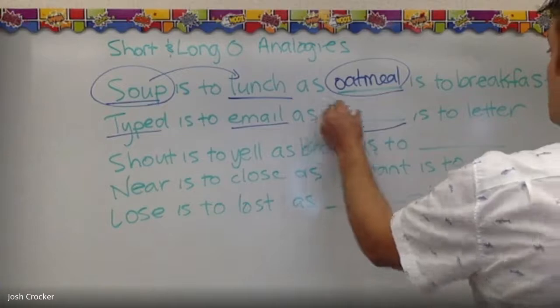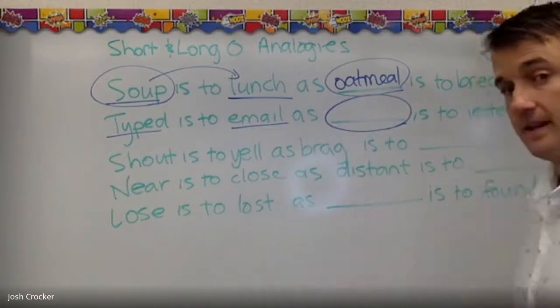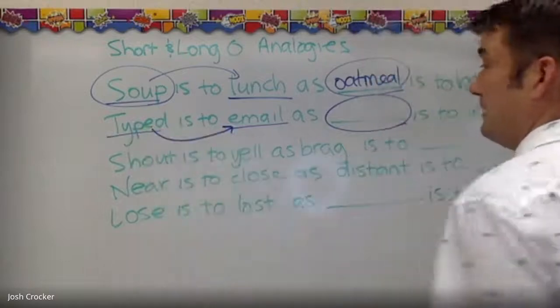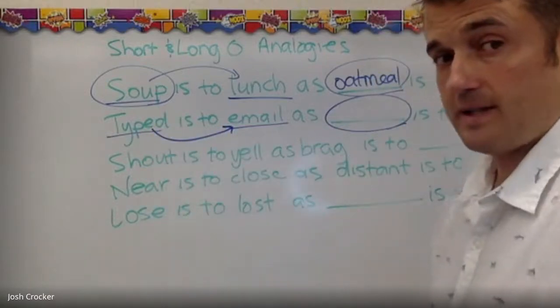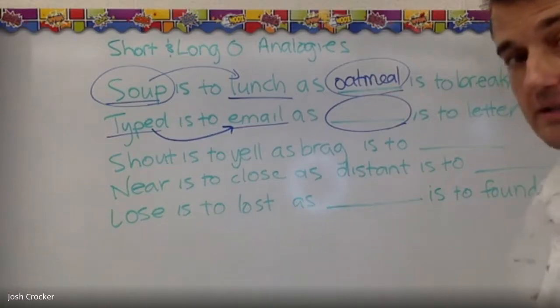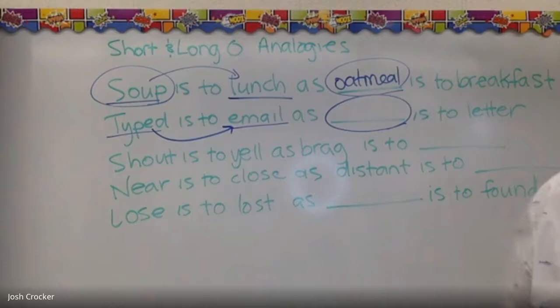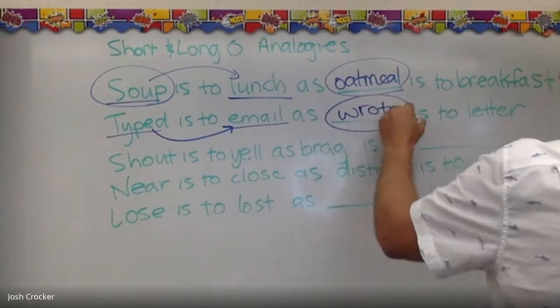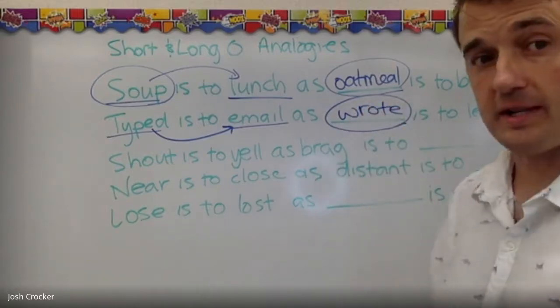Well, what is the something that has the same relationship? Typing is how you make an email. What would be the thing that goes with making a letter? I think it would be wrote, right? Typed and wrote. I typed an email just like I wrote a letter.